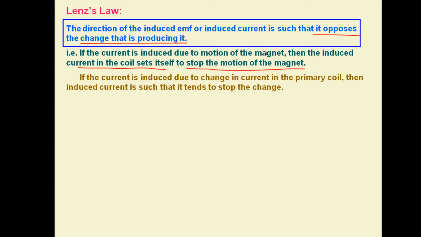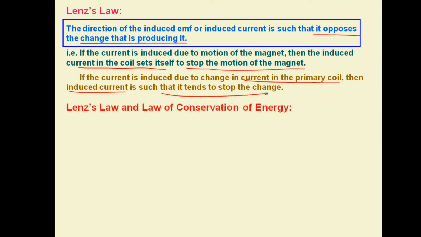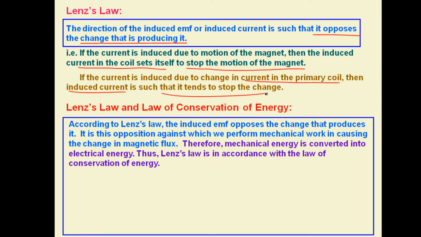Similarly, if the current is induced due to change in current in the primary coil, the induced current has a tendency that it will try to stop the change in the primary coil. So from this we can say the Lenz law is in support of the law of conservation of energy. How?